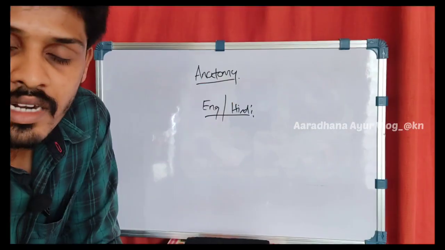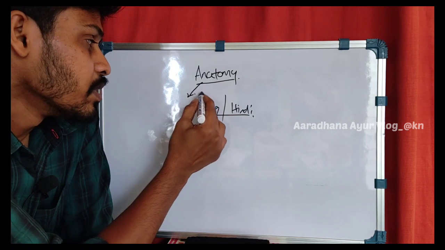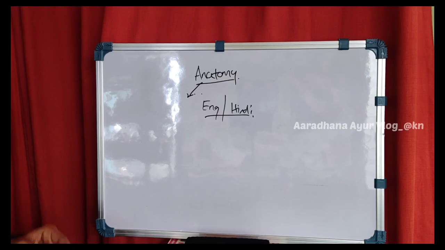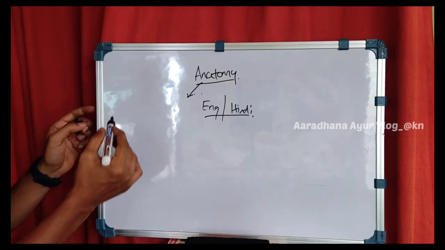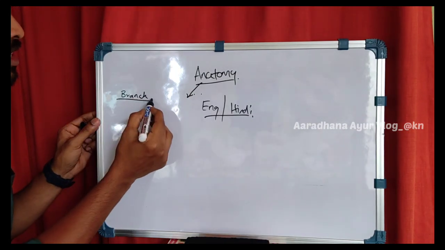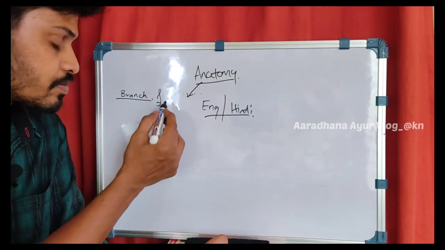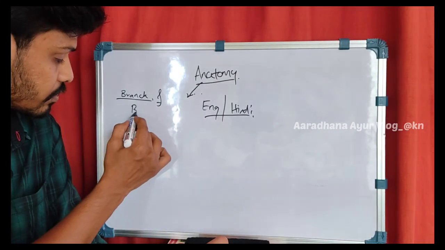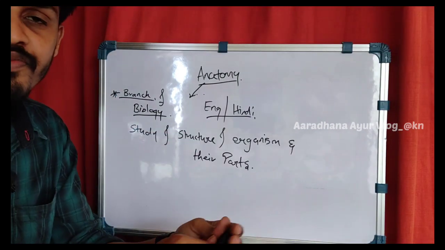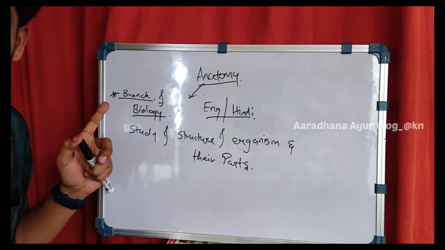So let's go to anatomy, the subject called anatomy. First of all, what does anatomy mean? First of all, anatomy is a branch. Like every branch, it is also one of the branches. It's a branch of biology. As I had told, anatomy is a branch of biology.